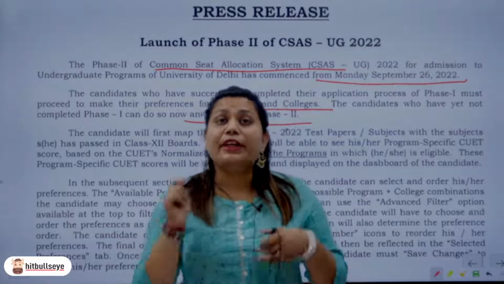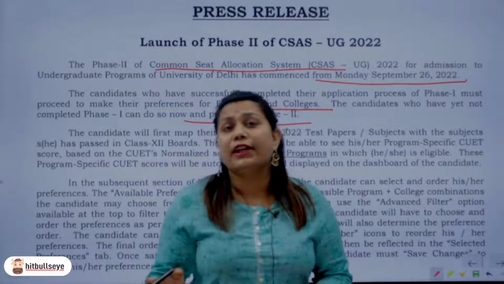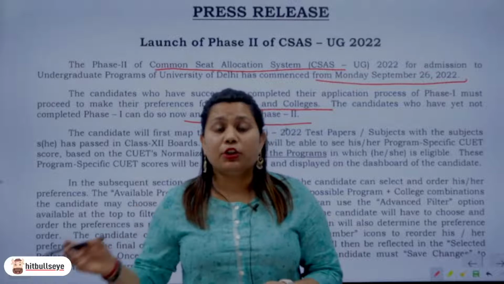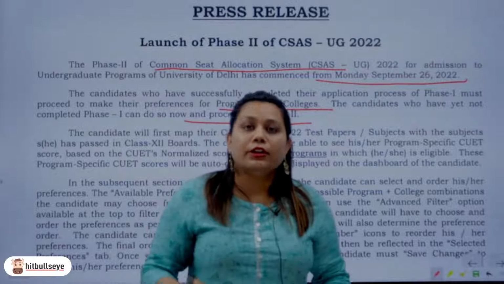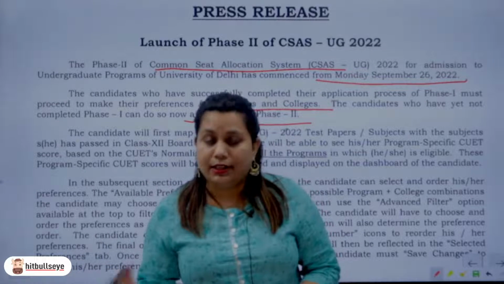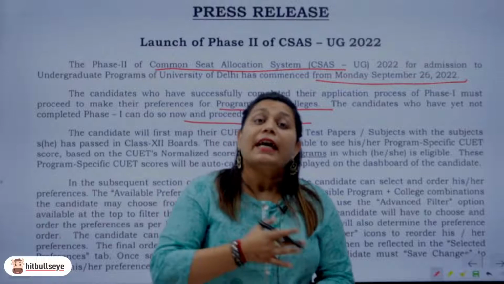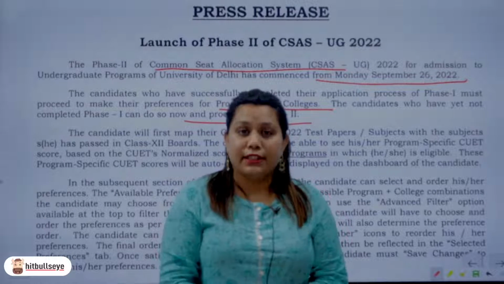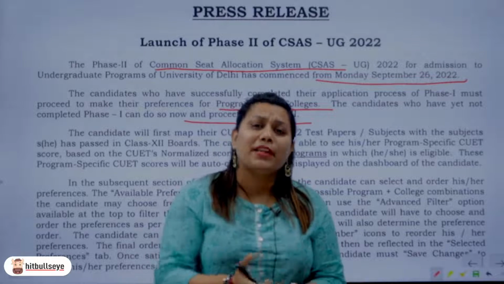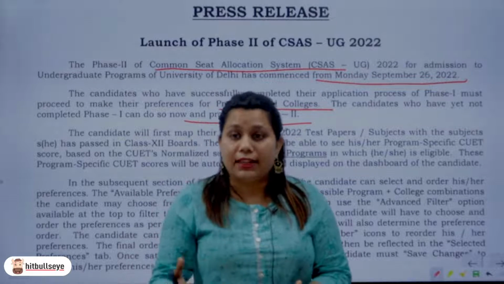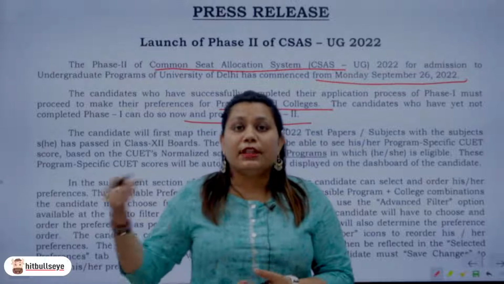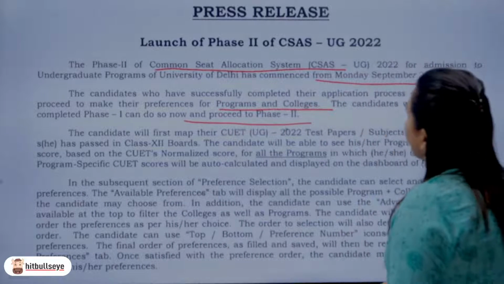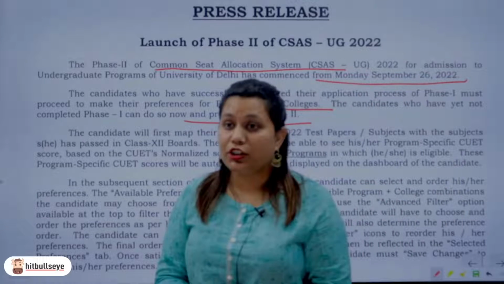Another important point, if you're somebody who did not appear for the CUET UG 22 exam this year, you are not eligible for this entire process. That means you cannot get admissions into the different colleges, into the different courses of Delhi University this year. So CUET is the basic criteria, the basic thing that you need to do to get admissions into Delhi University this year.